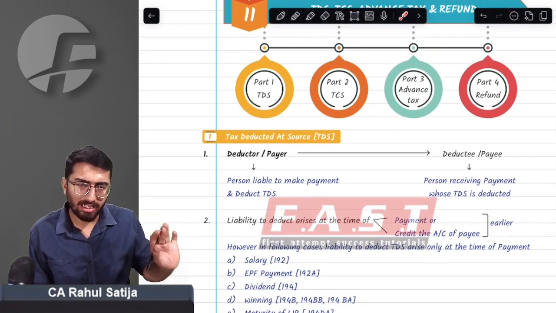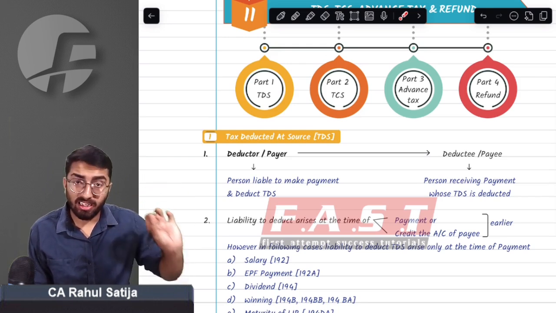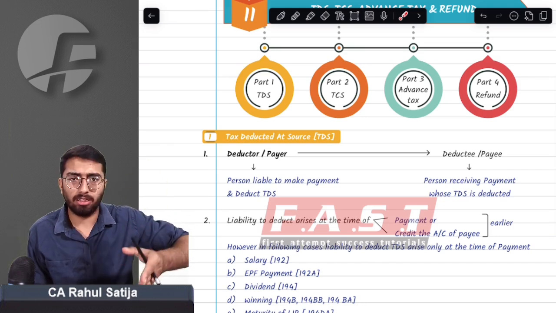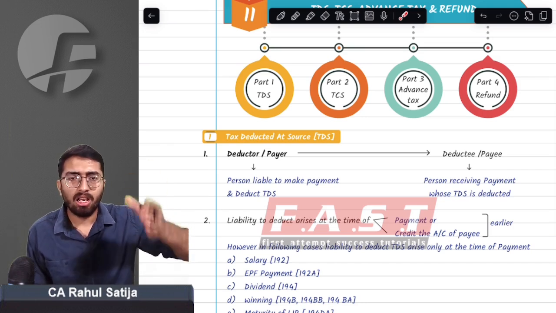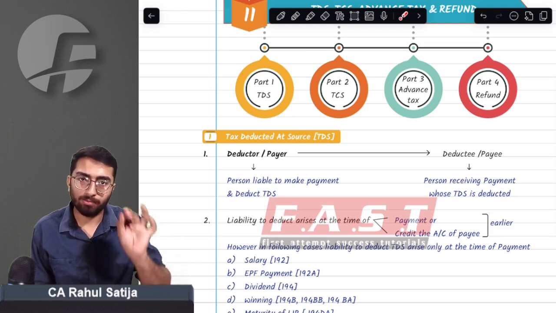At multiple places, this TDS rate has been reduced. You just need to study along with me. TDS rates are important. Why are they important? Because they have been reduced in the middle of the year. So for that matter, the provisions can confuse you on dates. Okay.